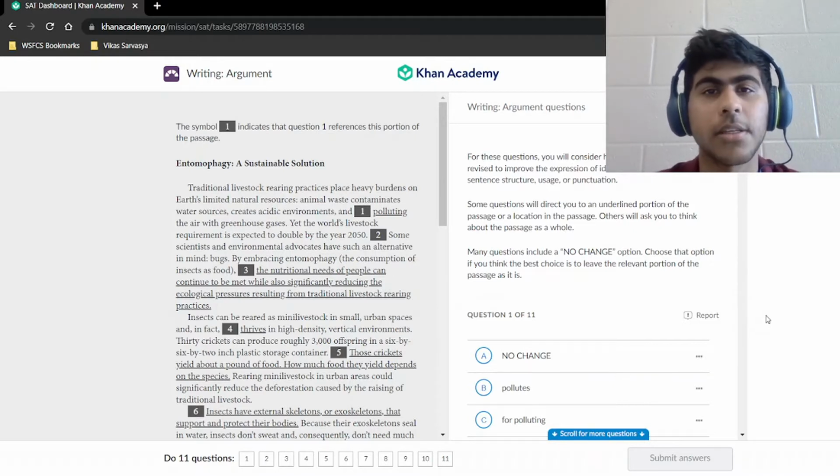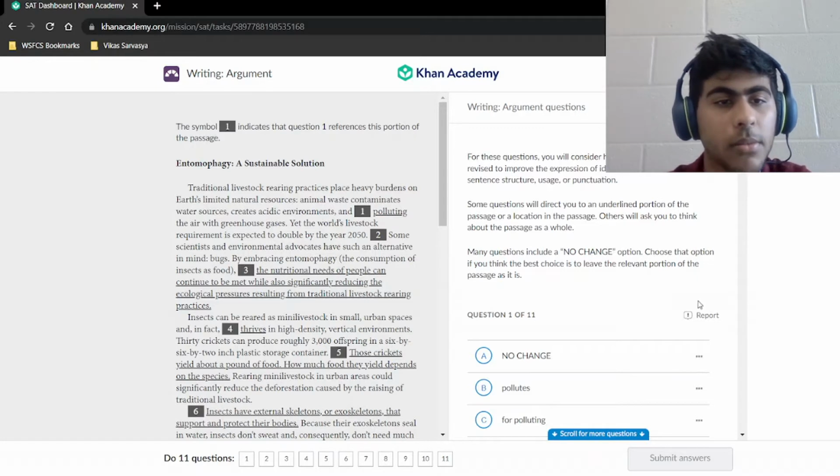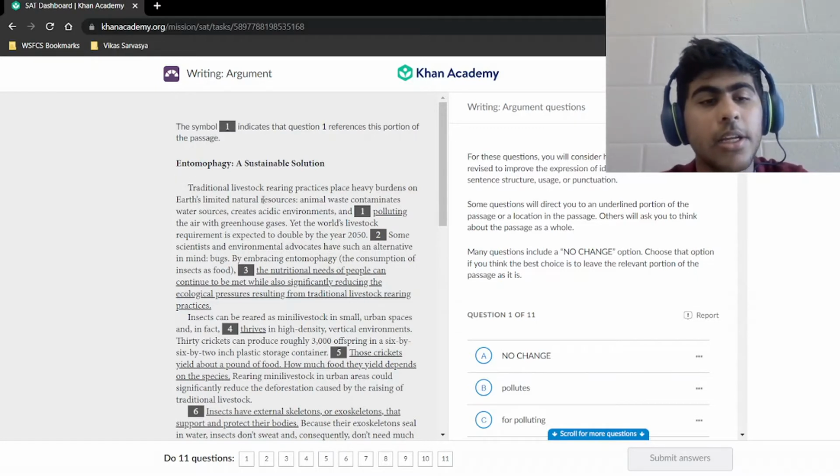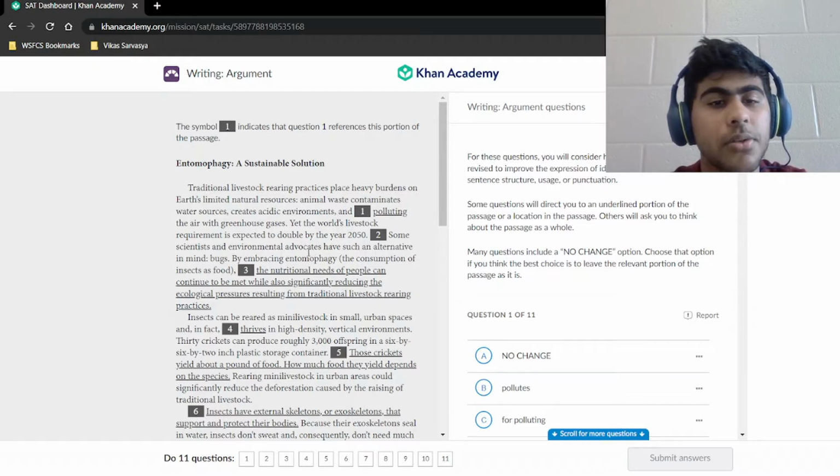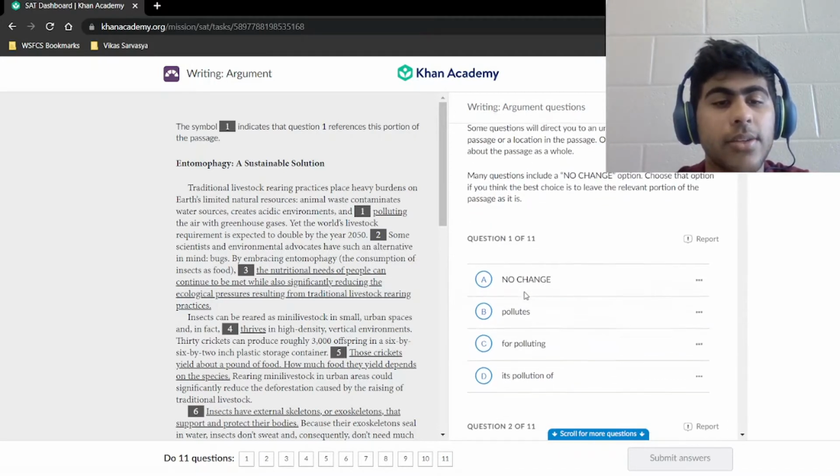And with that, let's get started on our first question. We're going to start from the beginning. Traditional livestock rearing practices place heavy burdens on Earth's limited natural resources. Animal waste contaminates water sources, creates acidic environments, and polluting the air with greenhouse gases.